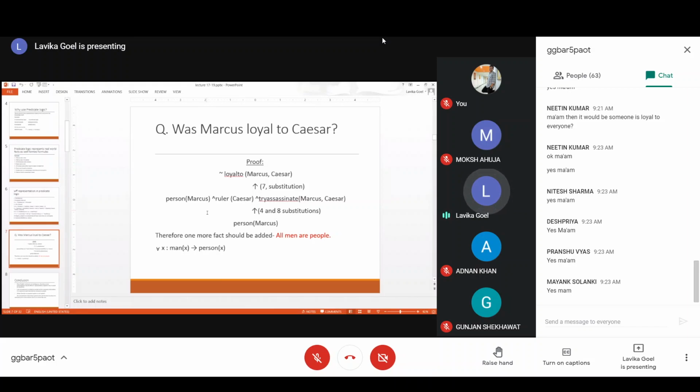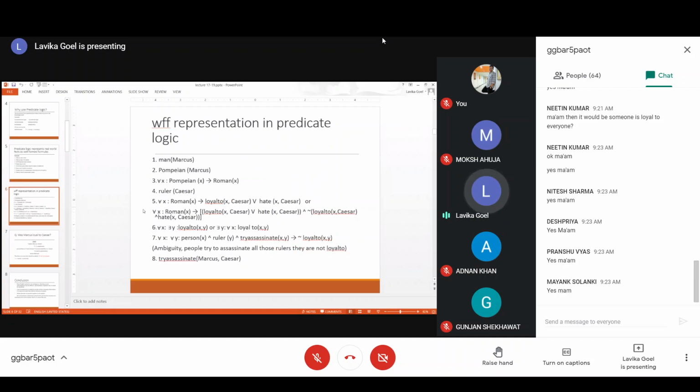So again, you have to see whether it exists in your set of facts as true, then it will be satisfied automatically. Fine. If it is not existing, then you will find whether it is existing as the right hand side of some fact, then you will replace it by the left hand side. Fine. So you now have three expressions to prove: person Marcus, ruler Caesar, and try assassinate Marcus, Caesar. Now, if you see your database of facts, ruler Caesar is already existing as a fact, right? So that means it is true.